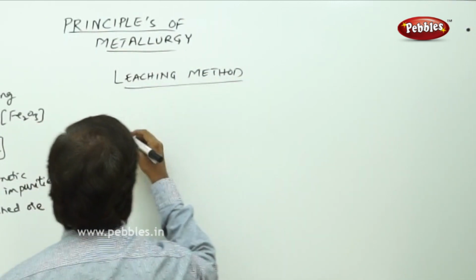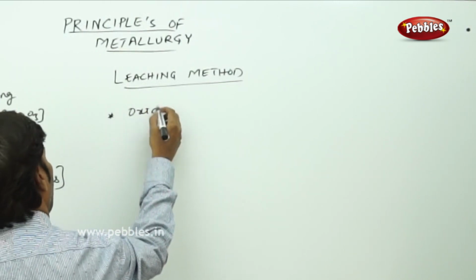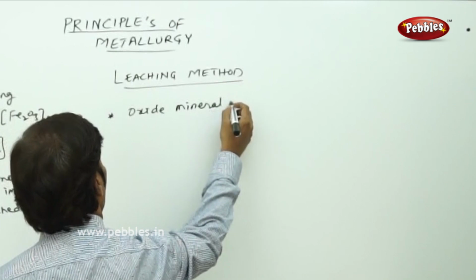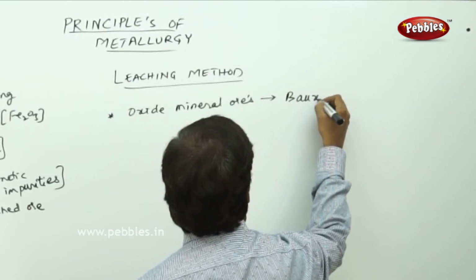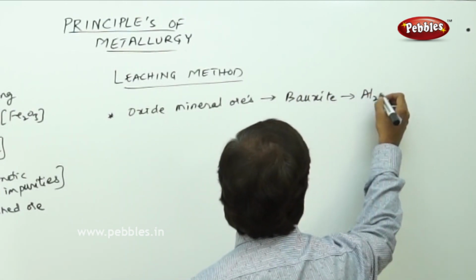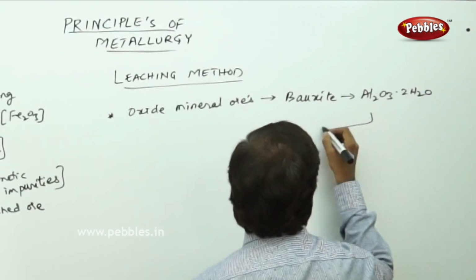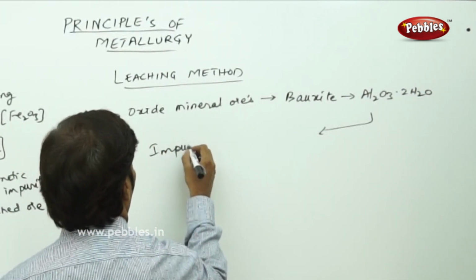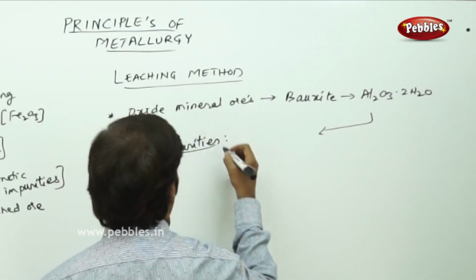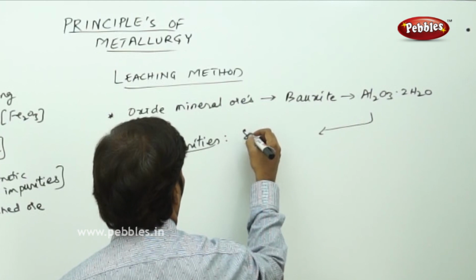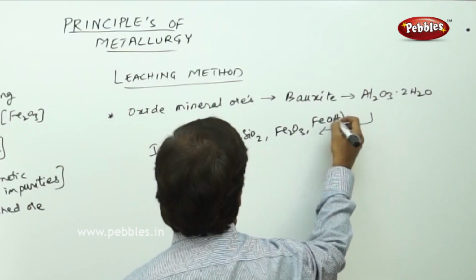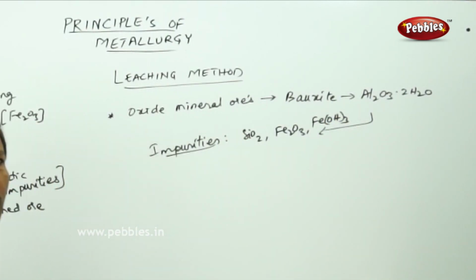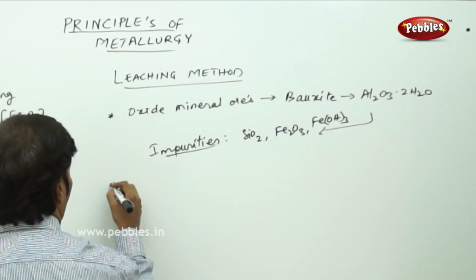In the leaching method, usually if you take oxide mineral ores, in particular bauxite, it contains Al2O3.2H2O, and it contains impurities like SiO2, Fe2O3, ferric hydroxide. All these are the various impurities. So all these impurities have to be removed from the bauxite mineral ore. Therefore we should add a leaching agent.